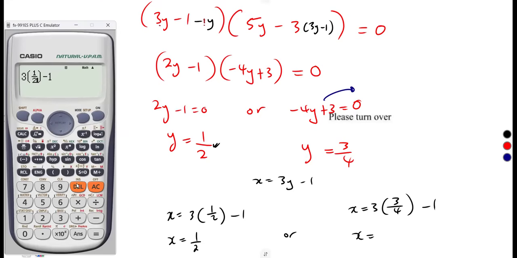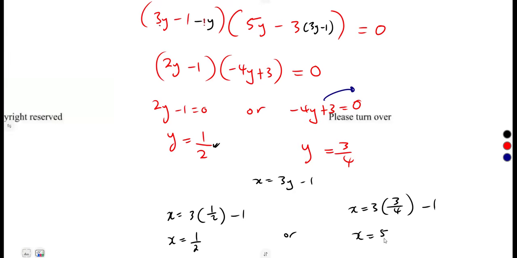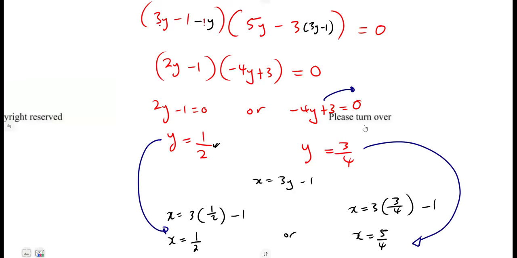I'm just going to put 3 over 4 like this. And that was 1 and 1 over 4, or 5 over 4. So these are the values of x from the values of y. When y is 1 over 2, our x is 1 over 2. When y is 3 over 4, our x is 5 over 4. Like that.